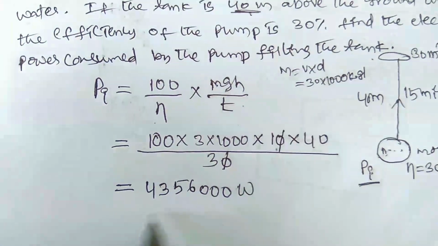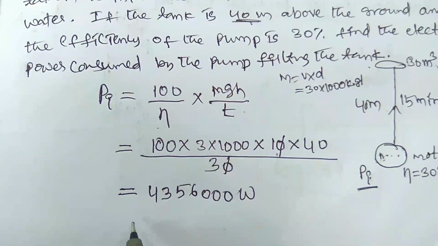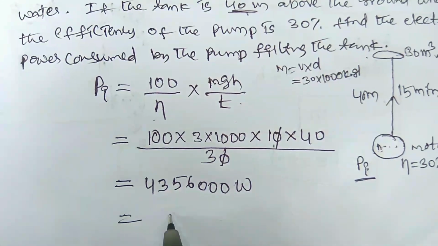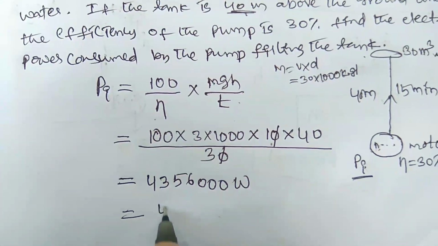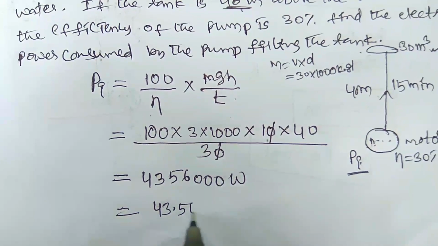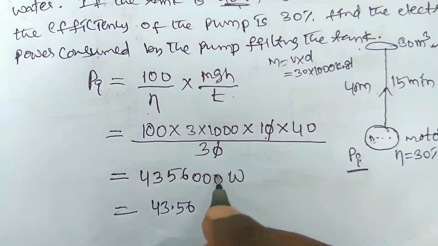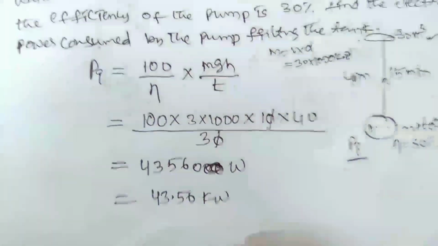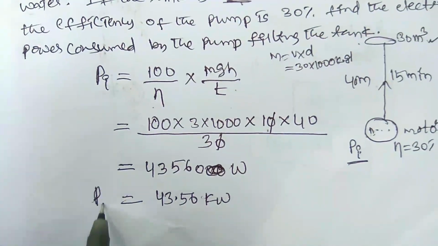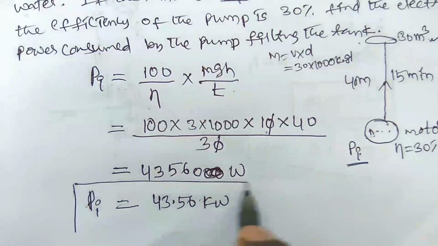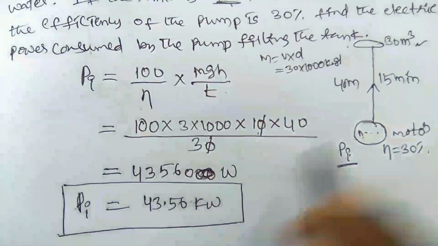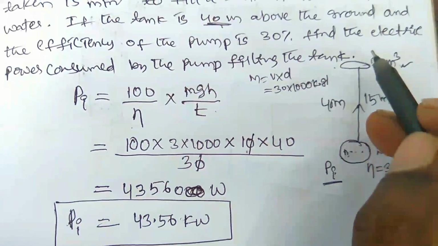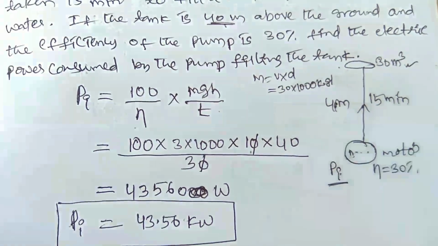If you write it in kilowatts, it is 43.56, so about 43 kilowatts. So this is the input power required by the motor to fill 30 meter cube of water into the 40 meter high water tank.